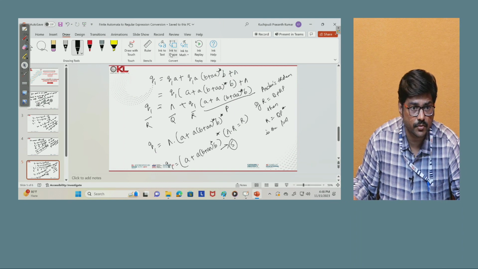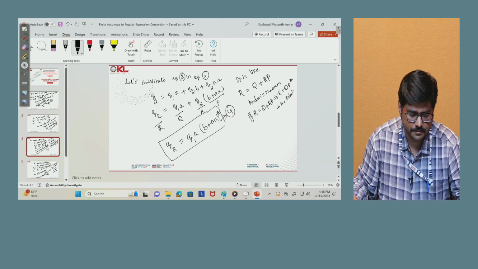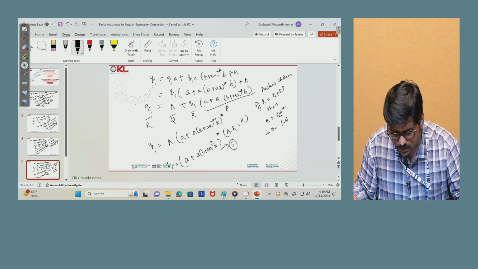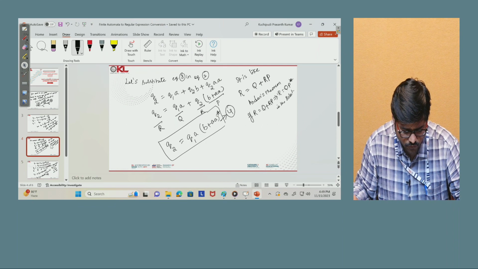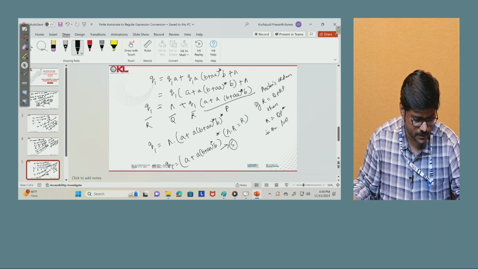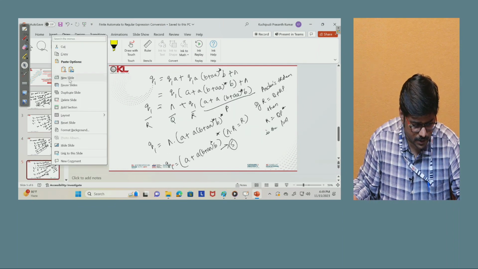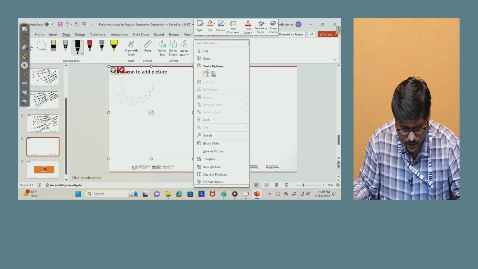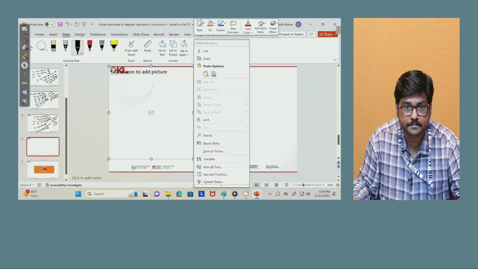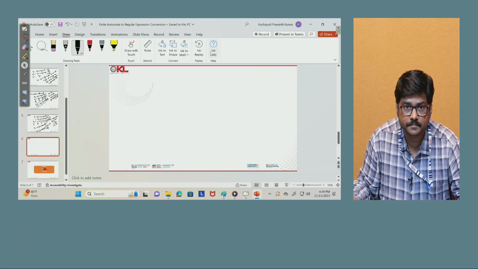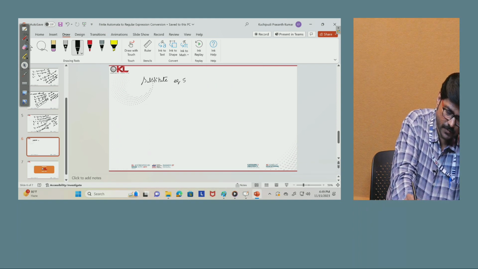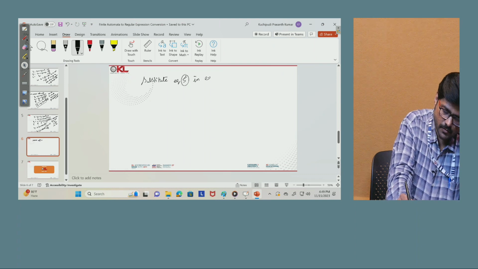Where can you substitute this Q1 equation? In the Q2 equation. So this is the Q2 equation. Now substitute equation 5 in equation 4. Let me take a new slide. Substitute equation 5 in equation 4.